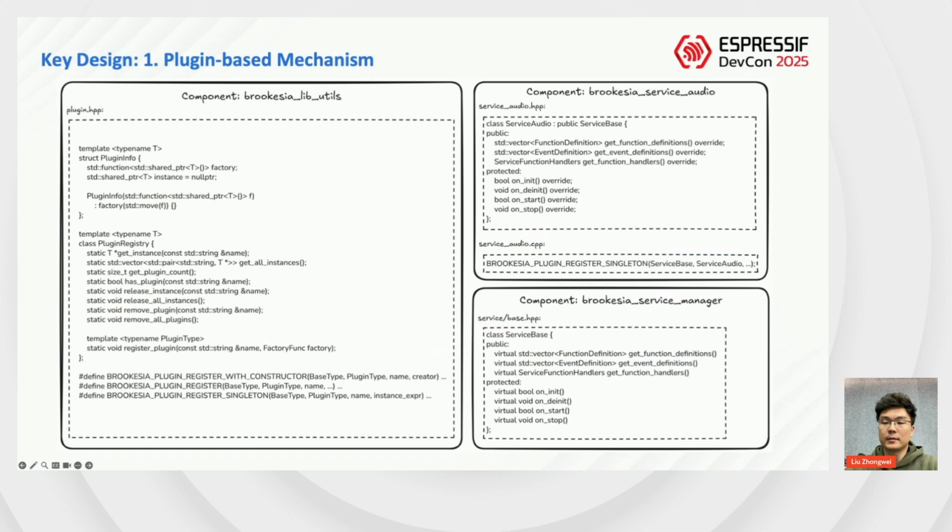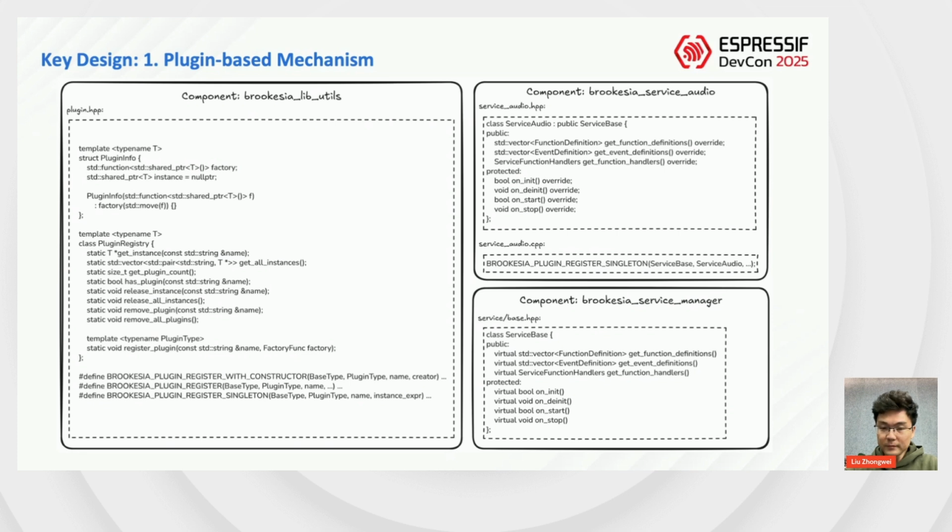So how is this achieved? I will focus on two key designs. The first is the plugin-based mechanism. We implemented a generic plugin functionality in the Brookesia libutils component for automatic registration and management of components sharing a common base class. As shown, the macro at the bottom